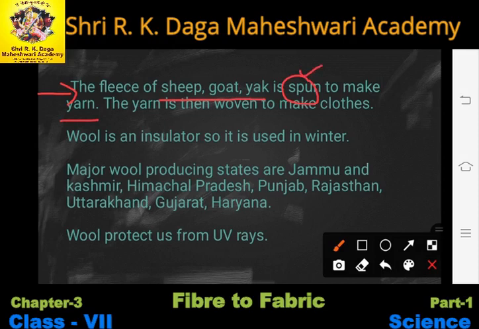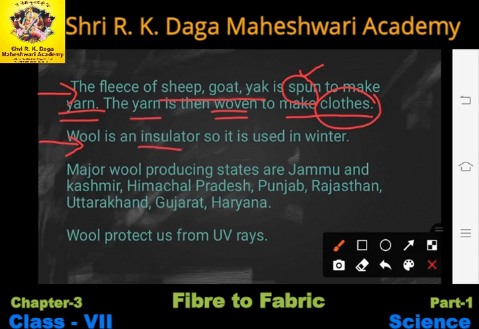Spinning is a process which we have to follow to make the hairs of animals into wool. And then yarn is woven to make the cloths. The woolen cloths are made up of the hairs of these animals, and to make those cloths we first have to make the yarn, and then that yarn is woven so that we can make clothes from that.